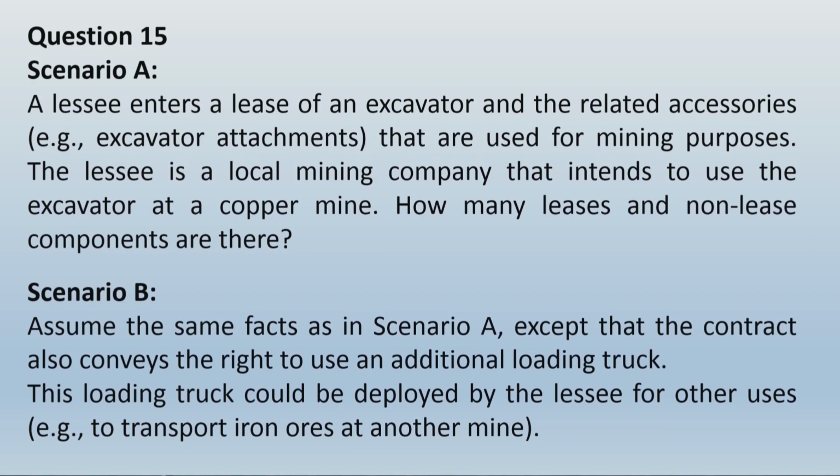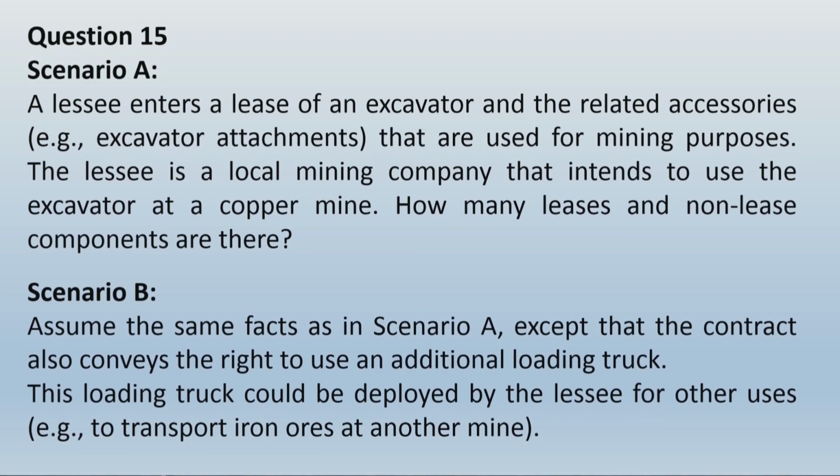Scenario B says, assume the same facts as in scenario A, except that the contract also conveys the right to use an additional loading truck. This loading truck could be deployed by the lessee for other uses, for example, to transport iron ore at another mine.